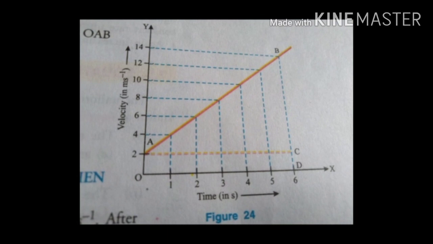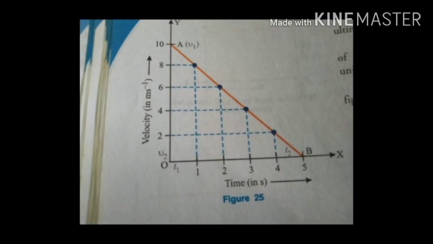Third one, velocity time graph for uniform motion when initially the body is not at rest. Let us suppose initially, that is at t equals 0, the velocity of a body is 2 meter per second. After that, the velocity of the body increases at a constant rate. That is, in every unit interval of time, the velocity of the body increases by an equal amount. Now, next one,